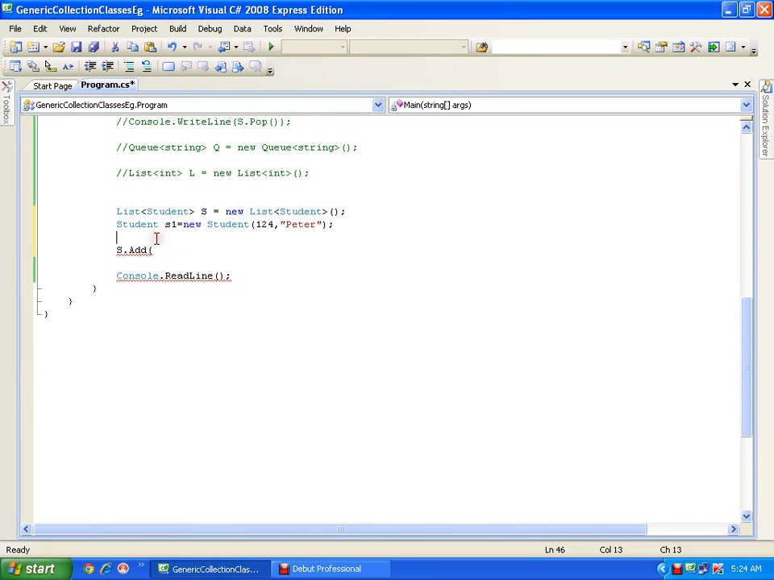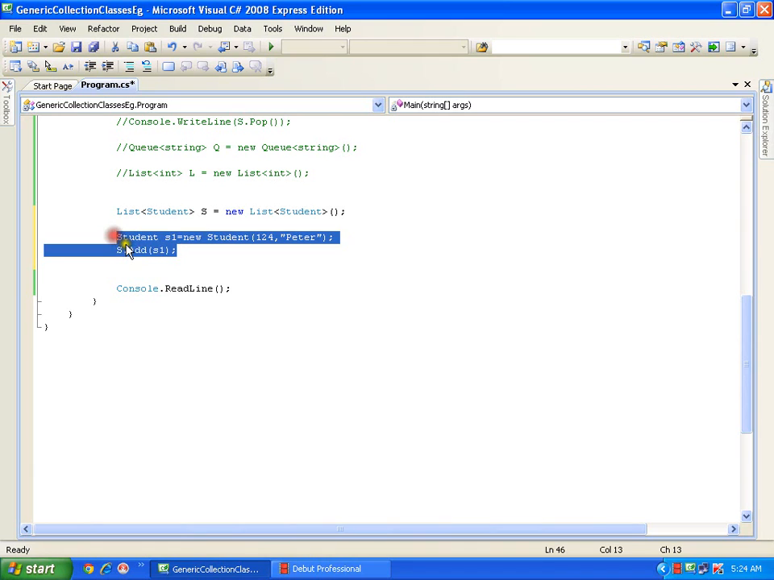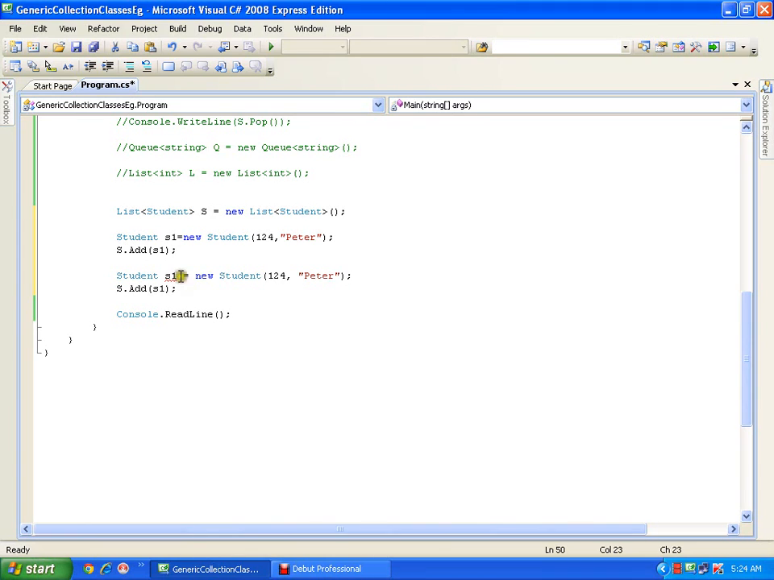Then I will say s dot add s1. That means I have added one record. Then again I will say s dot, I will create one more object as I have created in this way. Copy, paste, I will say s2, 125 Jack. I'll say s dot add s2. That means I have added 2 records.